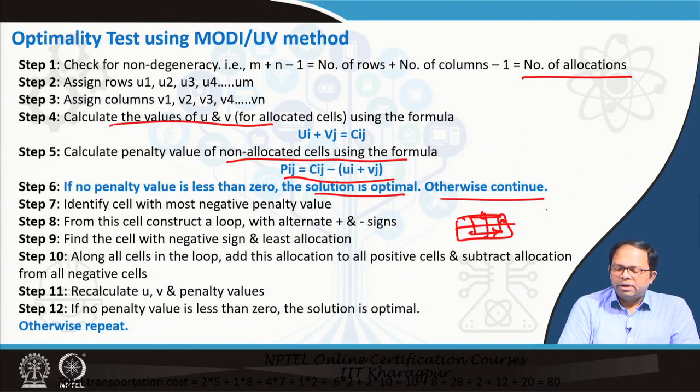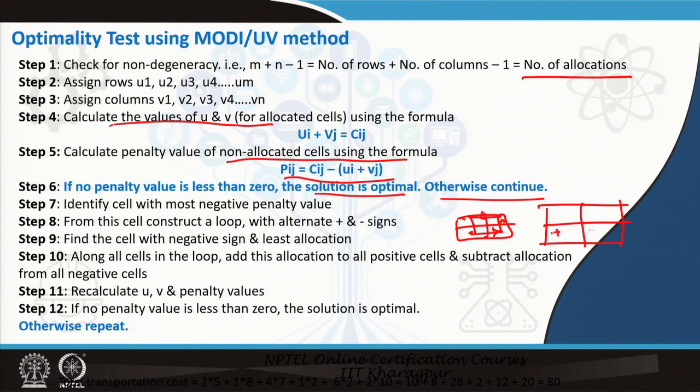Now we will also use positive and negative signs. If I start with this positive sign, then this is negative, this is positive, this is negative, and so on. Then we find the cells with negative signs and the least allocation.